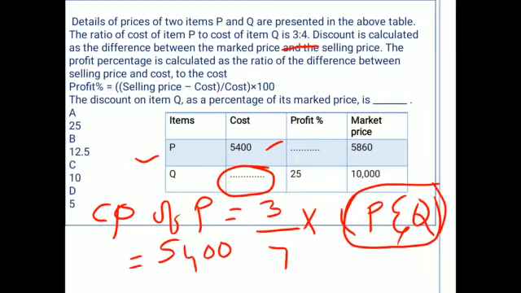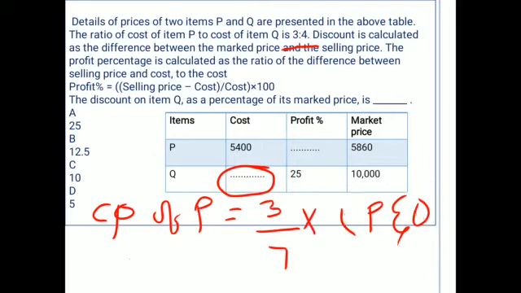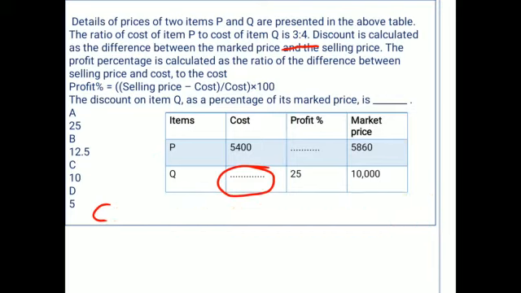5400 into 3 by 7. Then by solving this we will get the value of the total cost of P and Q. So what is the total cost of P and Q? 5400 into 7 by 3, that is equal to 12,600.